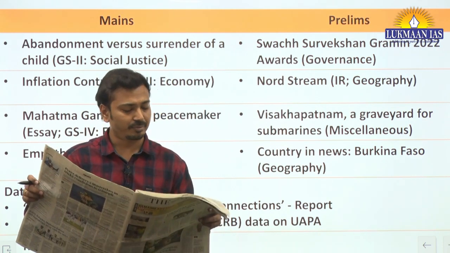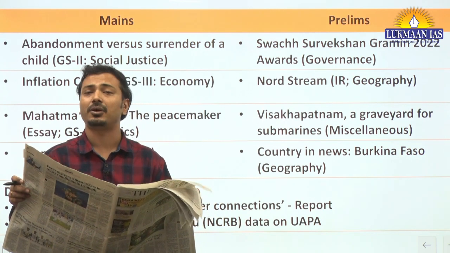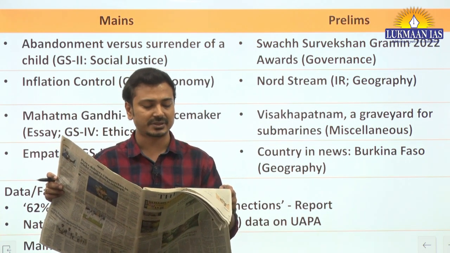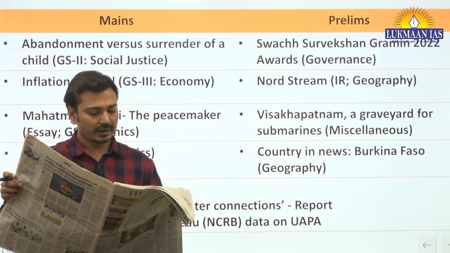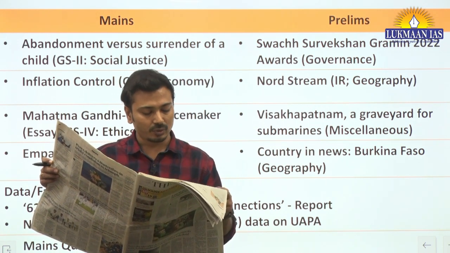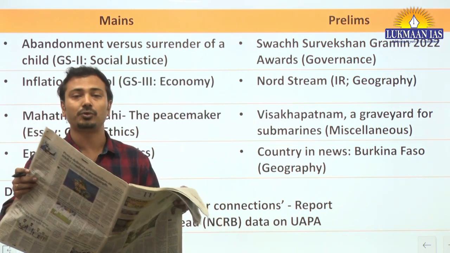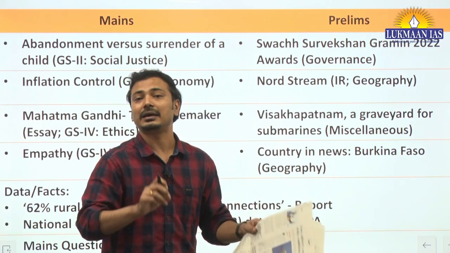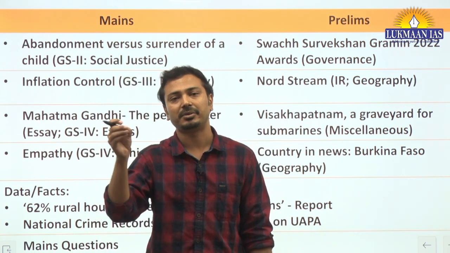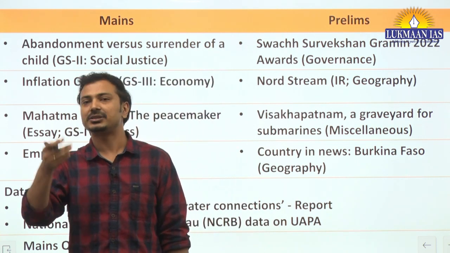On left hand side, PUCL report claims abuse of UAPA Act, seeks its withdrawal. There is a report released by this NGO, People's Union for Civil Liberties, and it has analyzed the annual reports of NCRB, National Crime Records Bureau, from 2015 to 2020. That data is important for our examination. UAPA Act, GS3 paper, internal security part. The concerns related to UAPA Act, limitations and challenges.